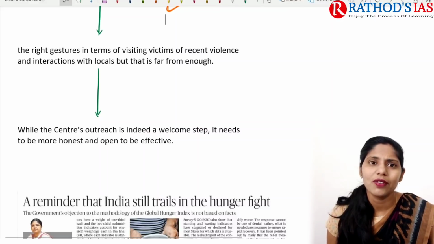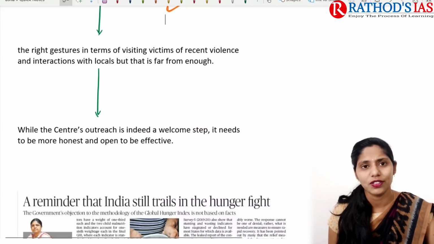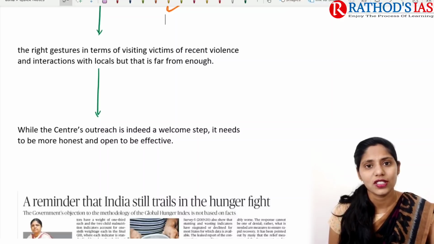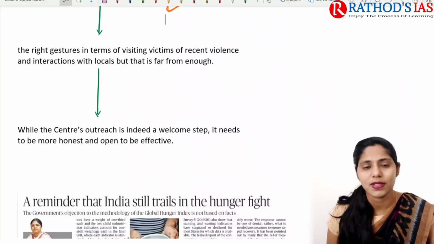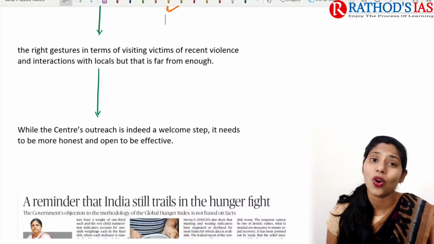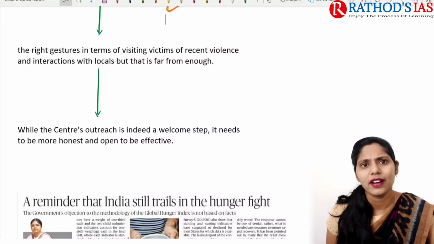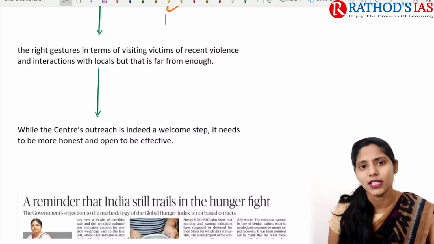Finally, whenever our Home Minister visits Jammu and Kashmir to look after welfare schemes and how they are running, it is one of the right gestures, in terms of visiting victims. And recently there has also been violence in Jammu and Kashmir. About 11 terrorists, if I am not wrong, were killed in Jammu and Kashmir, and many civilians were also attacked by terrorists.